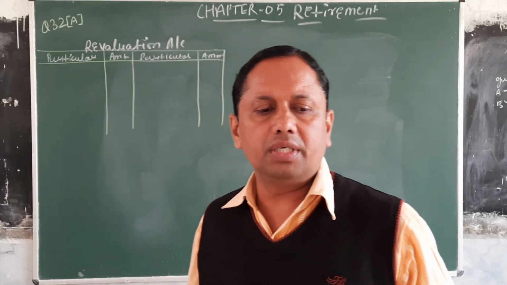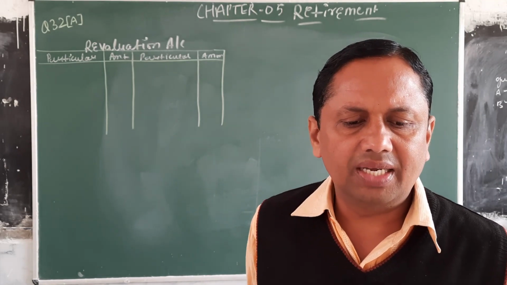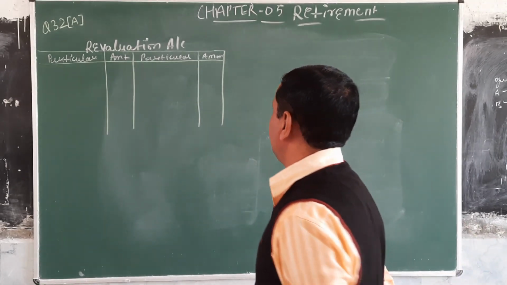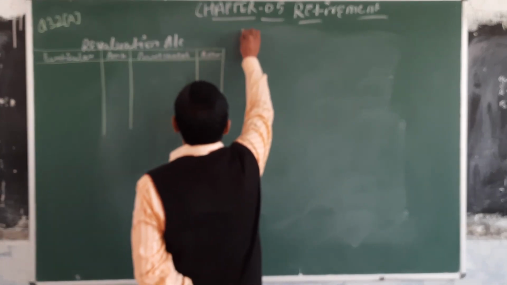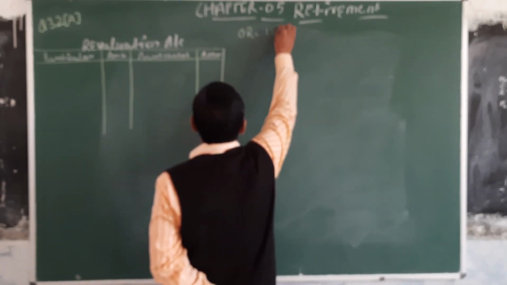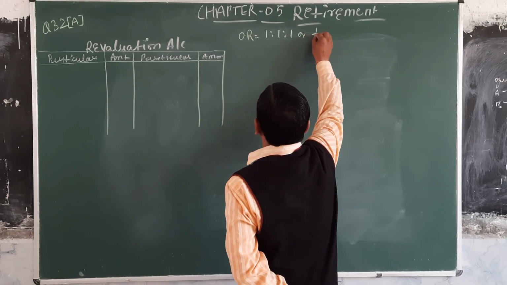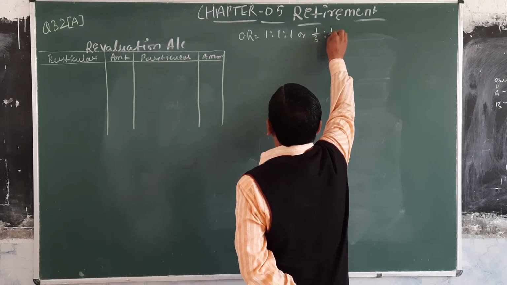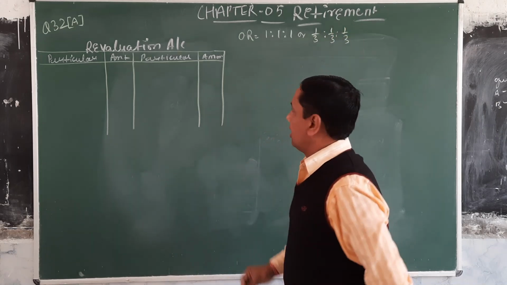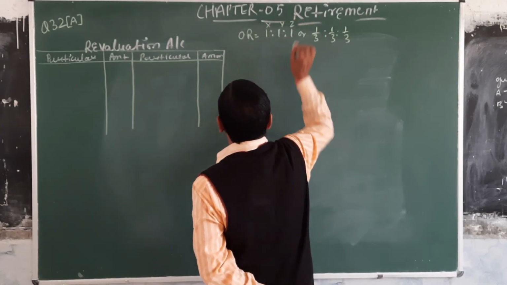Started the question number 32A, in which X, Y and Z were partners in a firm sharing profit and loss equally. It means the old ratio is equal to 1 is to 1 is to 1, or 1 by 3, 1 by 3, 1 by 3. These are the three partners X, Y and Z.